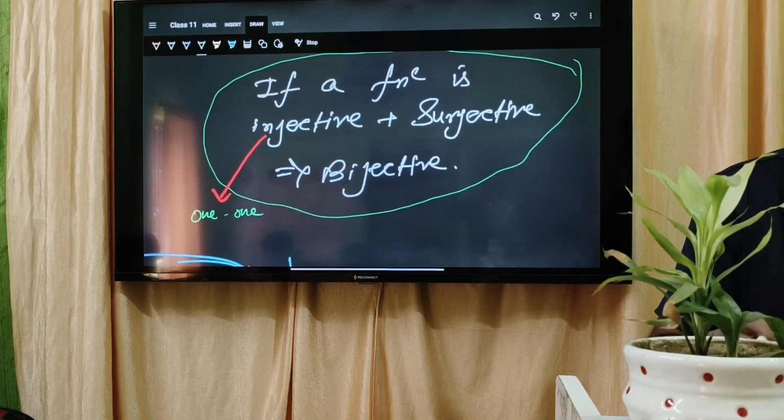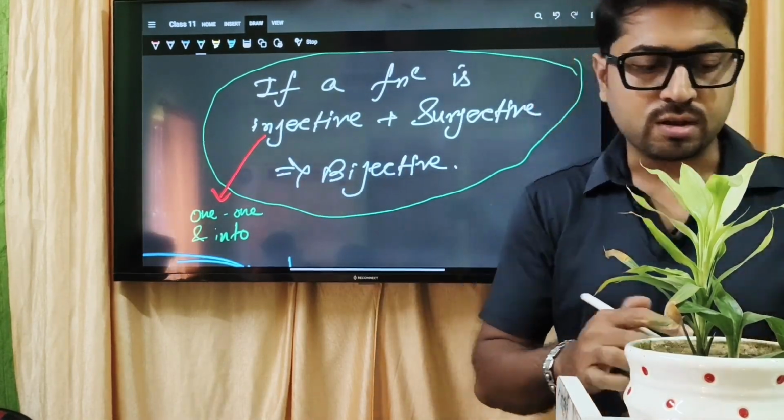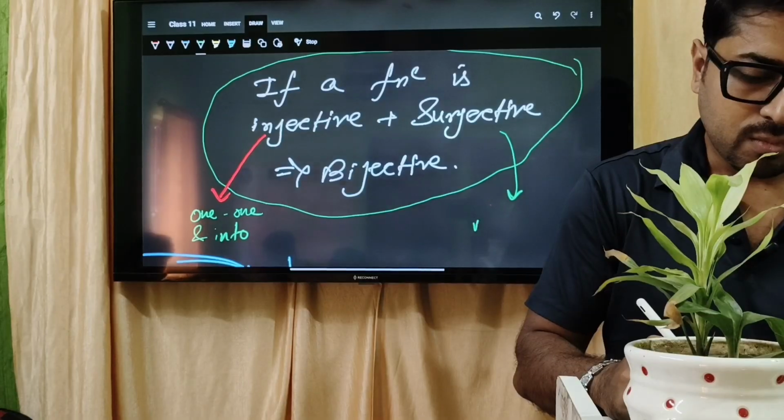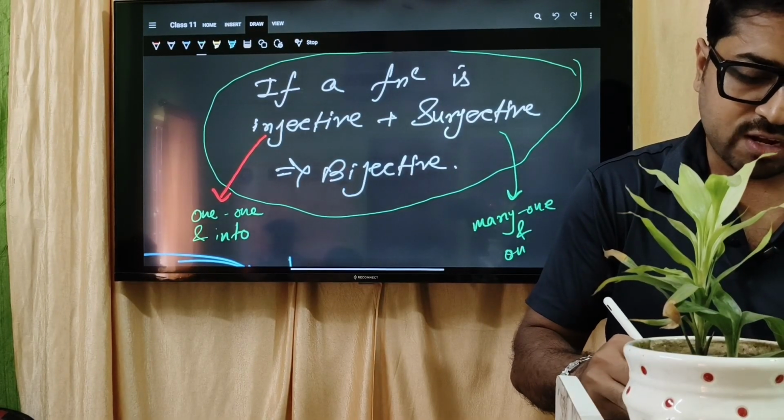One-one and into injective, there can be some extra element in the codomain. Surjective means কি? Many-one and onto, correct?